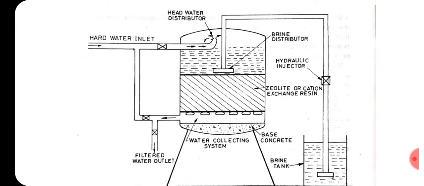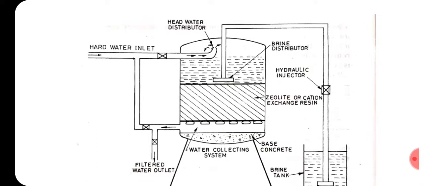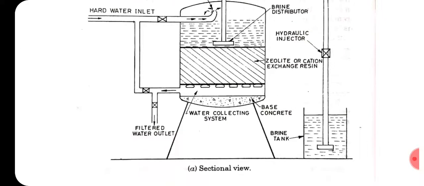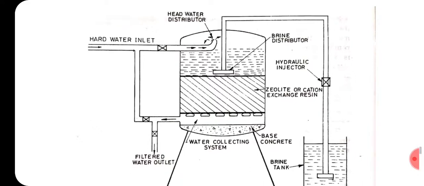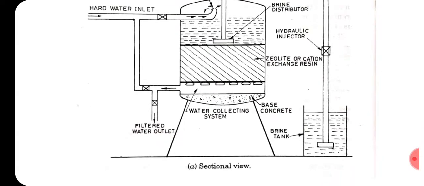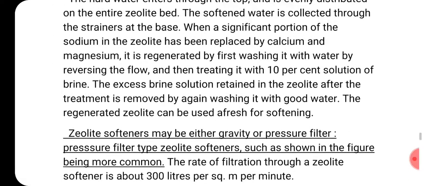This is a simple sketch. You can remember this sketch also, and in the zeolite process you should explain with this sketch. It is always good. Brine distribution is there, a hydraulic injector is provided over here for the brine distribution, and the zeolite bed. Water is allowed to go in from the left side, and filtered water is collected from the bottom. This is the important part of the zeolite process.